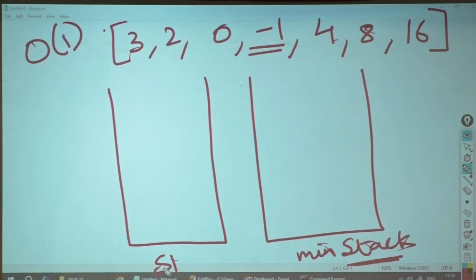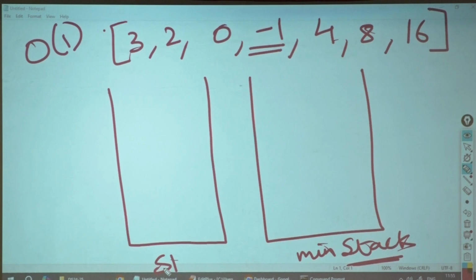Okay, let me tell you how to think. I'll give you one hint. Then you tell me how you will achieve that hint. Depending on the number of elements I have, there are 2 stacks, S1 and min stack. Your minimum element should always come in which time?